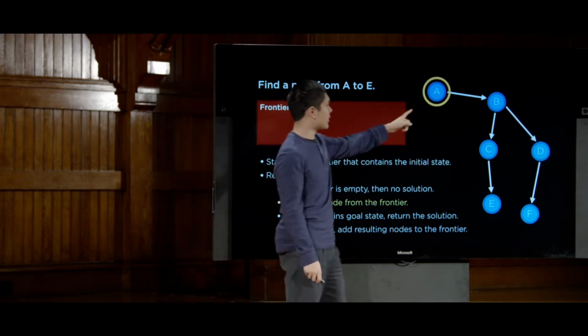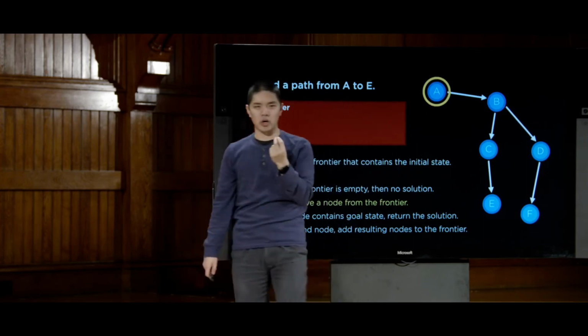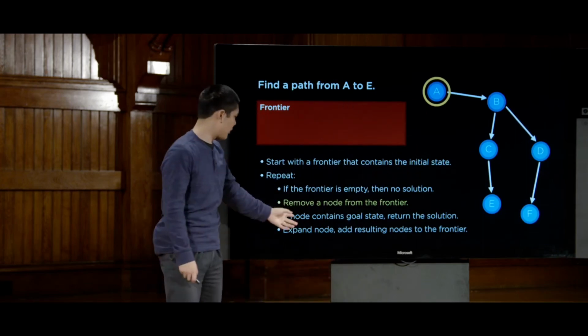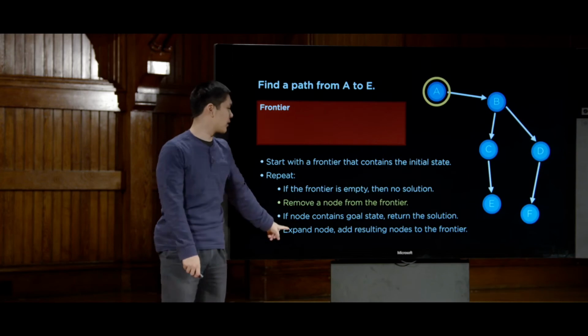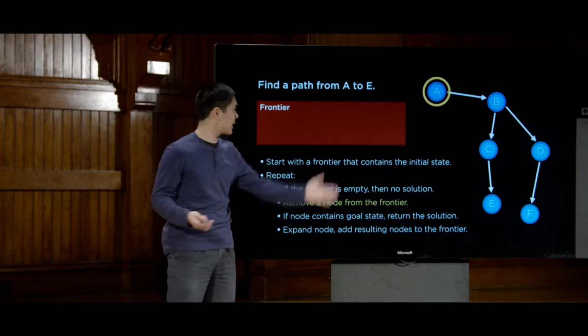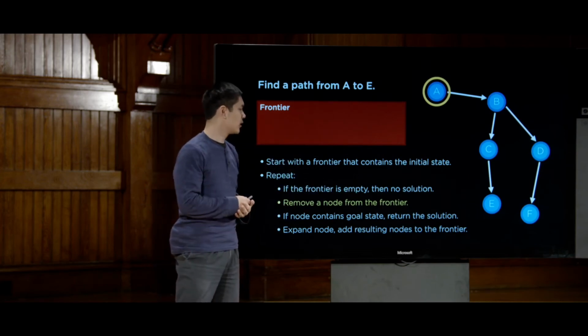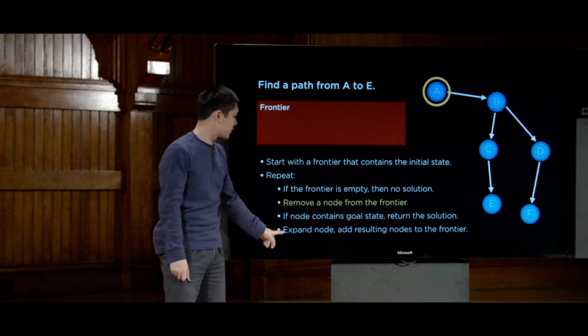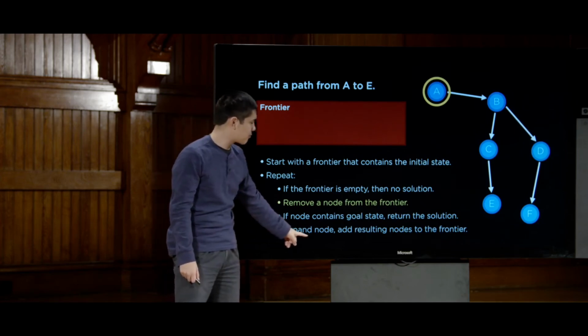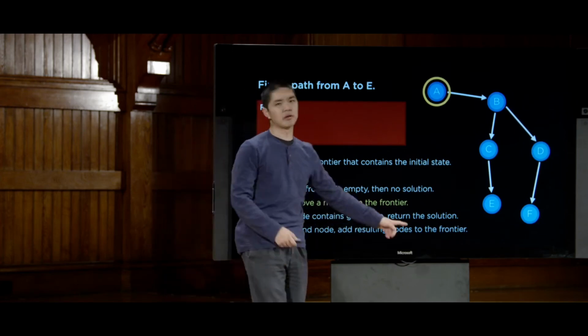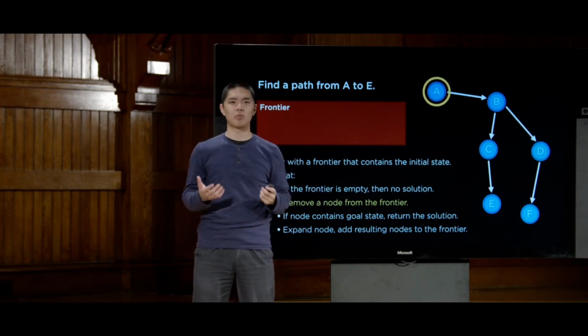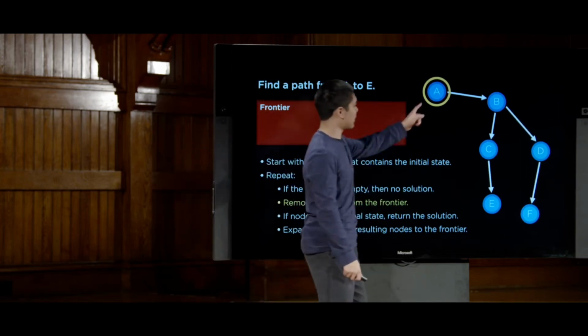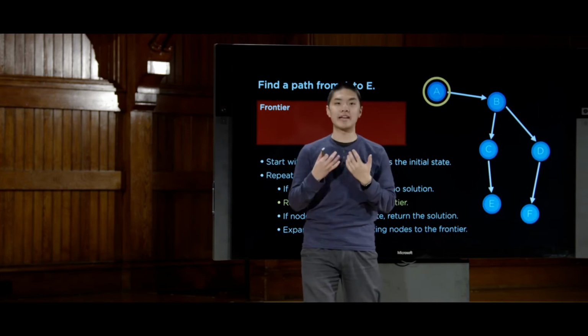But now A, this initial node, this is the node we're currently considering. We follow the next step. We ask ourselves, is this node the goal? No, it's not. A is not the goal. E is the goal. So we don't return the solution. So instead, we go to this last step, expand the node, and add the resulting nodes to the frontier. What does that mean? Well, it means take this state A and consider where we could get to next.